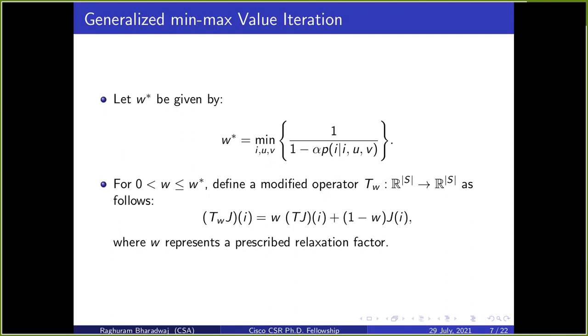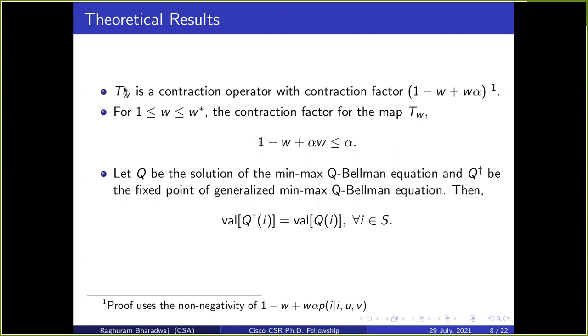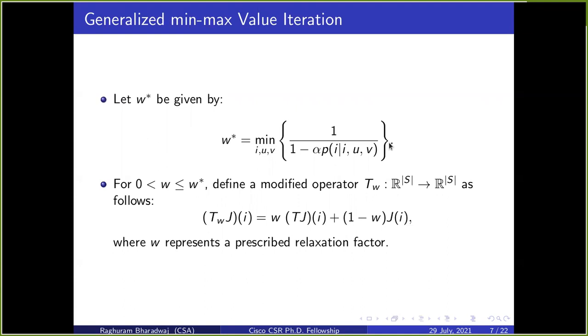Now, if T_W is a contraction, then using fixed point iteration we can compute the optimal J star. That is the first theoretical result we prove: T_W is in fact a contraction operator with this contraction factor. The proof of this lemma uses the non-negativity of this expression, and if we solve for W here, we get this W star.